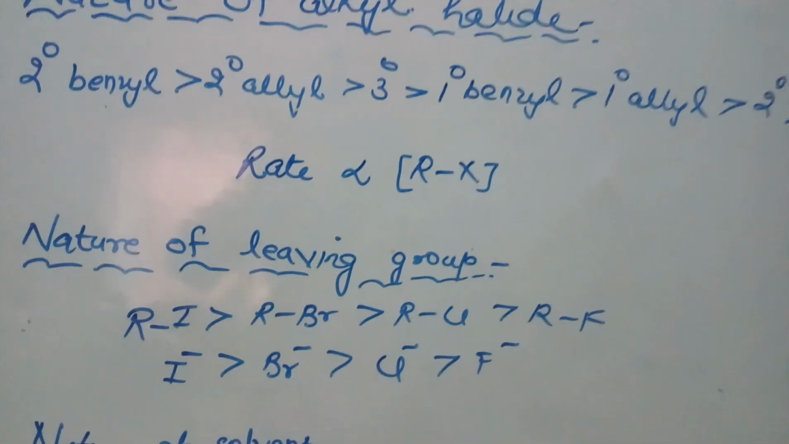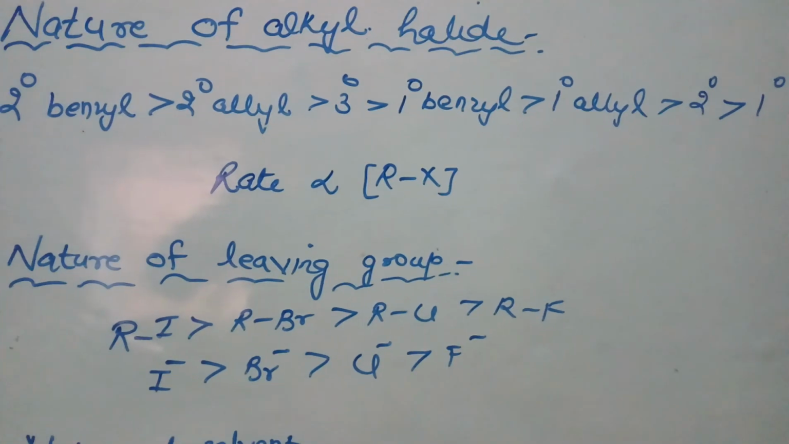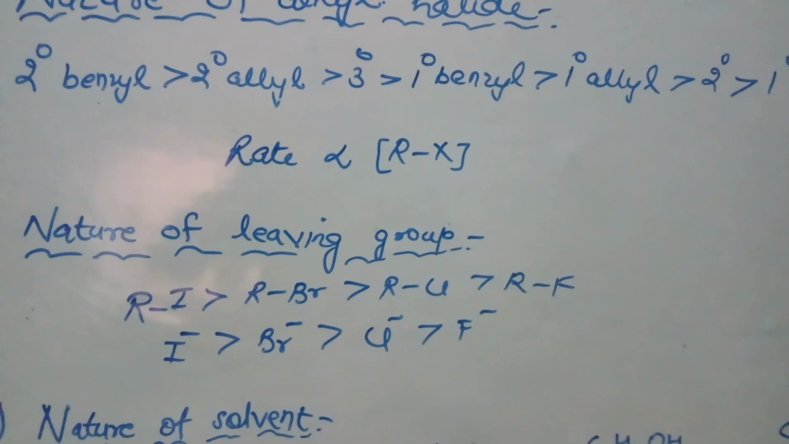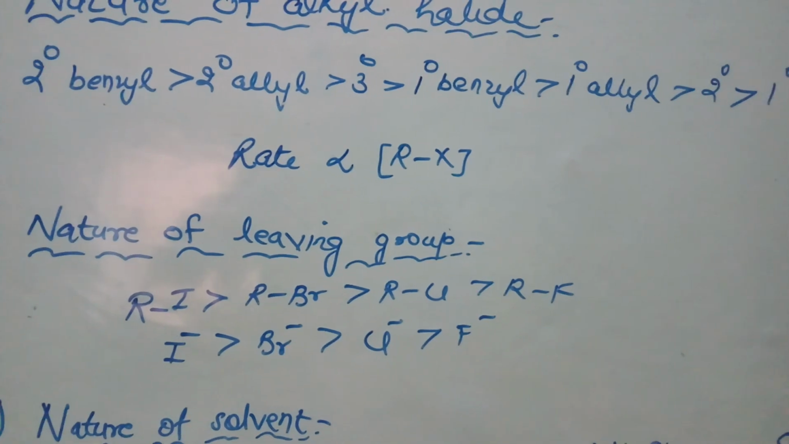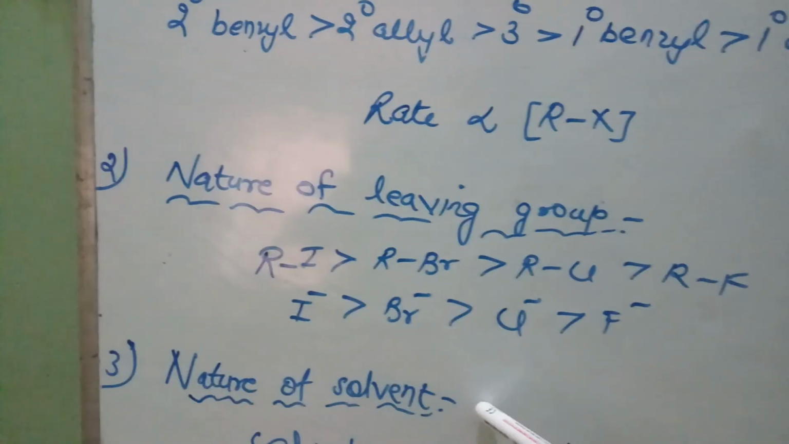Why is I minus the best leaving group? It is because of its large atomic size. Due to its large atomic size, it can be removed easily with its electrons, and hence it will undergo SN1 reaction faster. Now next come to the nature of solvent.